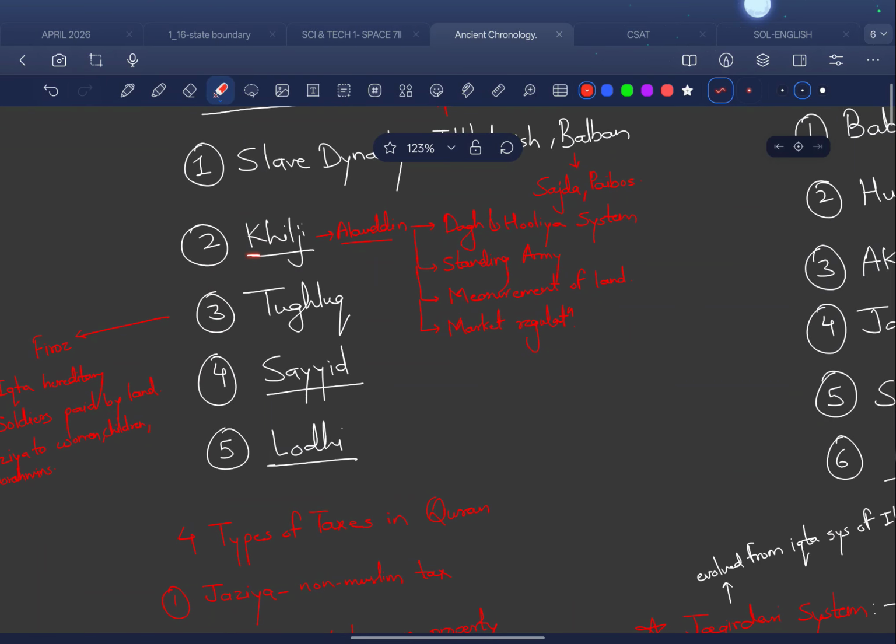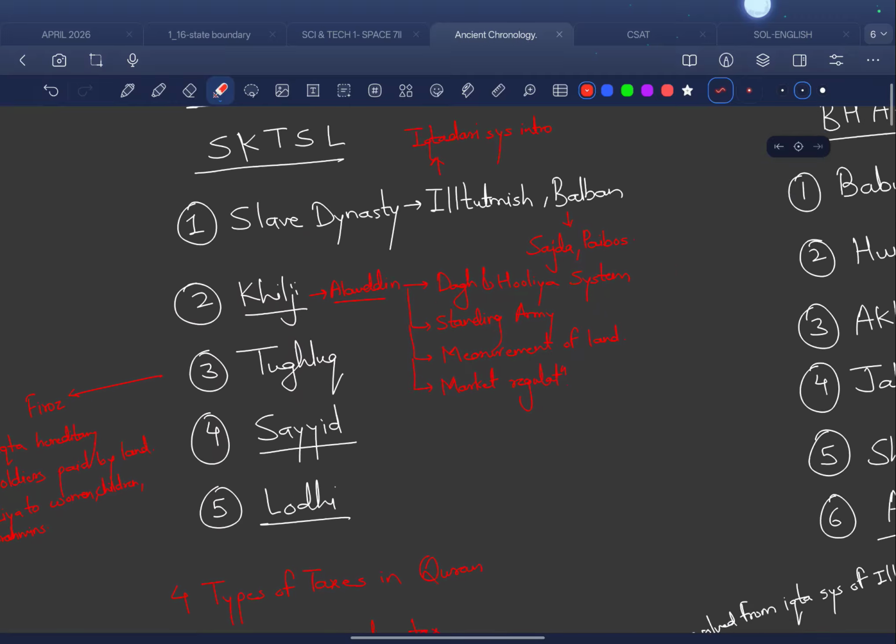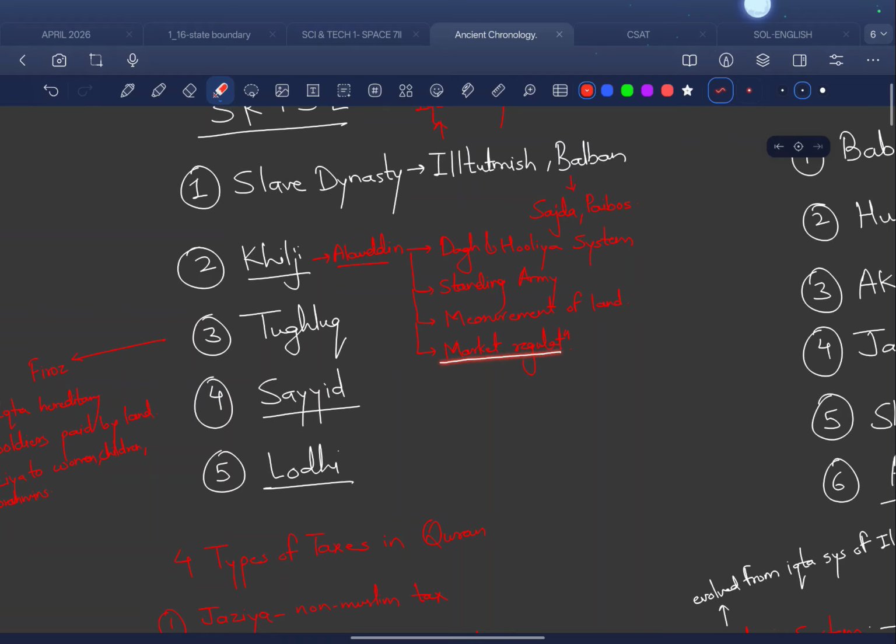Then we have Khalji. In Khalji we have Jalaluddin Khalji, and then Alauddin Khalji. Just remember Alauddin Khalji. Alauddin Khalji is known for his Dagh and Huliya system, that is the horse branding and description system that he used to maintain accuracy. Another important thing is he maintained the first standing army, and he also did measurement of land, according to which the rates were decided for the Iqta system. Then he made market regulations. He also made changes to weights and measures. He was the first ruler in